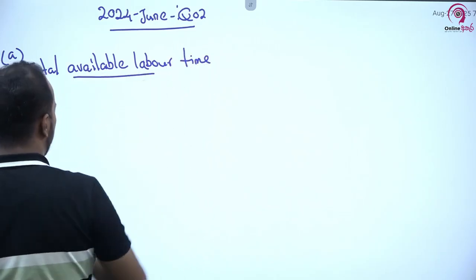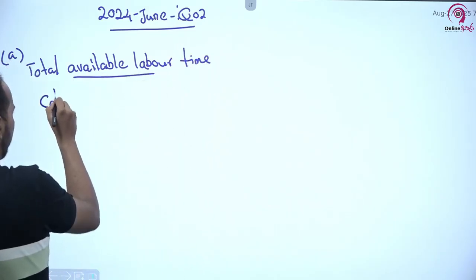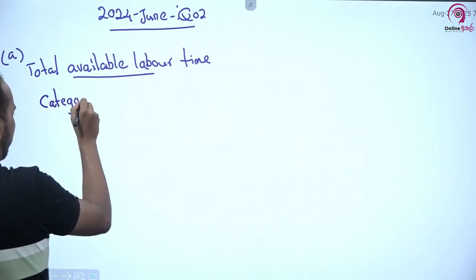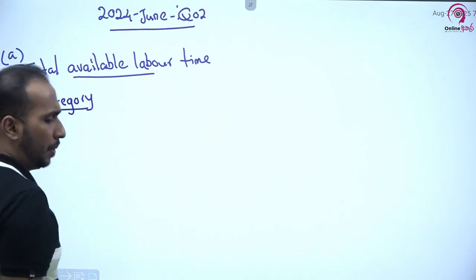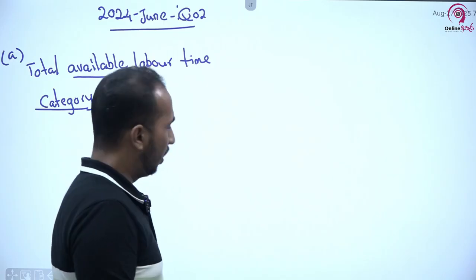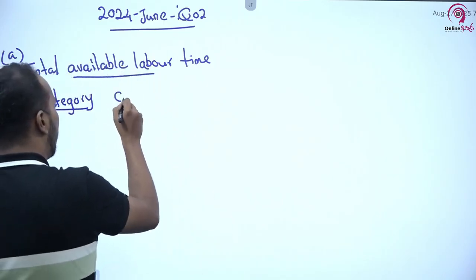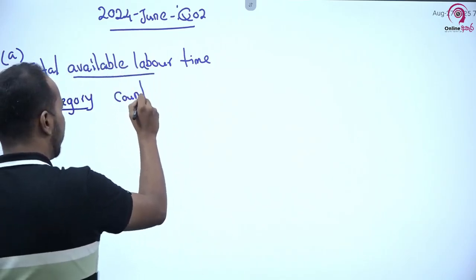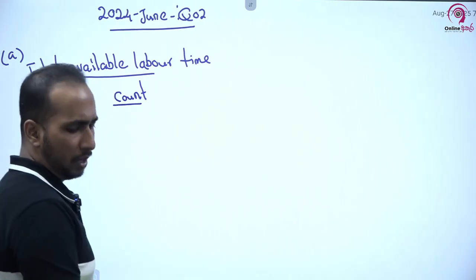How can I take this? First I have to take the category of employee. Then I have to take the employee count. I will take it in this way.